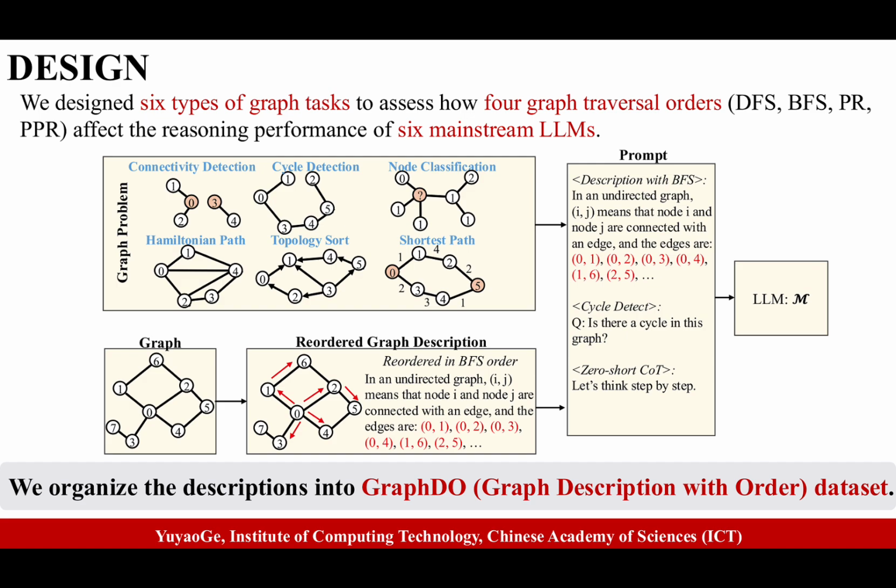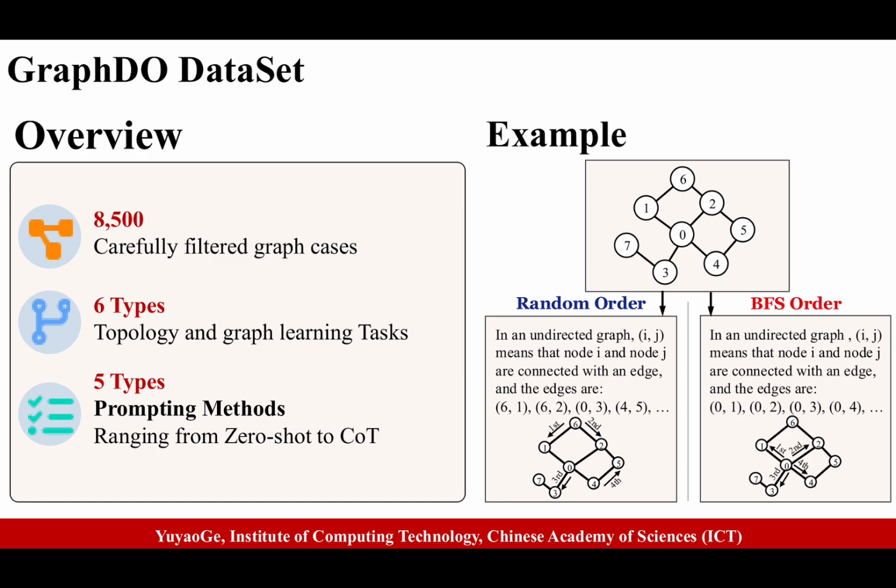All this data was organized into our GraphDO dataset, graph description with order. This dataset contains 8,500 carefully filtered graph cases. Each graph has between 5 and 15 nodes, a range where LLMs have shown consistent reasoning abilities.